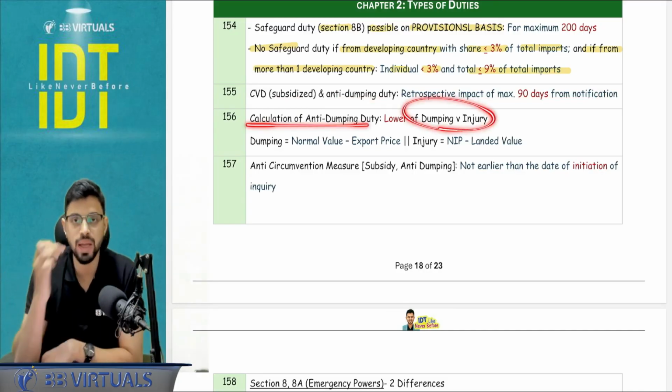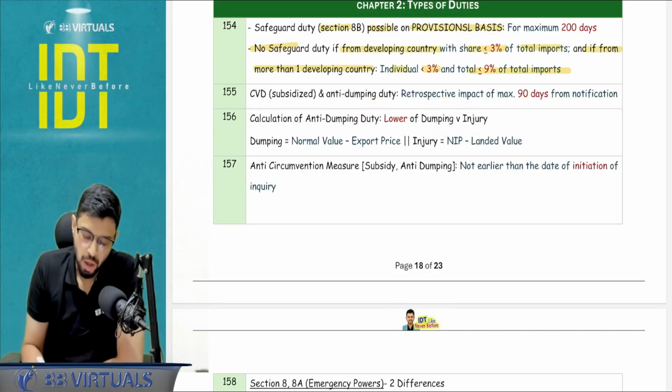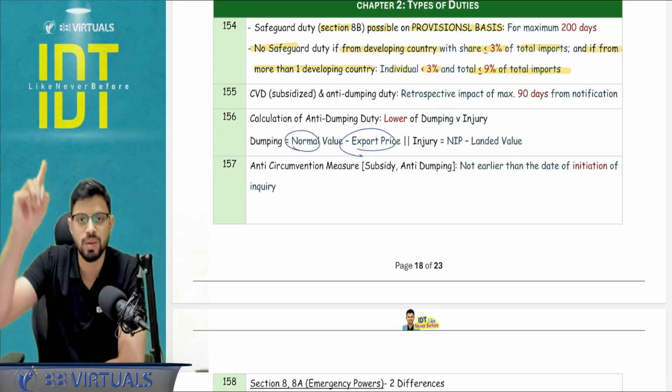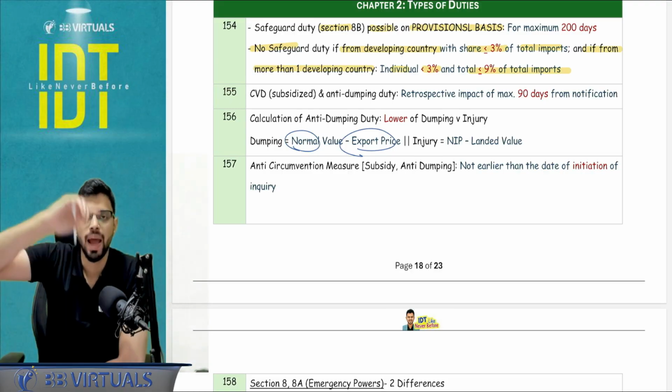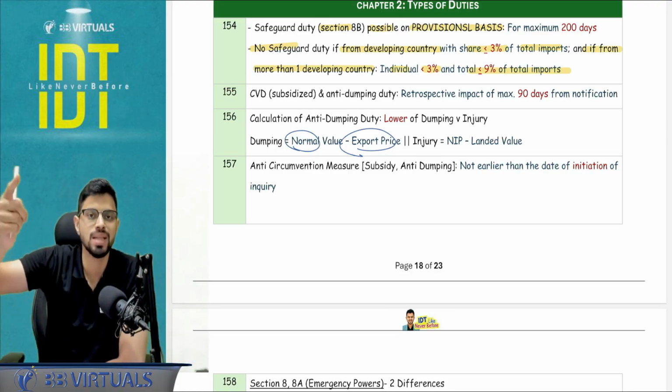Calculation of anti-dumping duty is the lower of dumping versus injury. What do you mean by dumping? Dumping means normal value minus export price. So basically, if the normal value is $100 and that person exports at 70, he is basically doing dumping of 30.